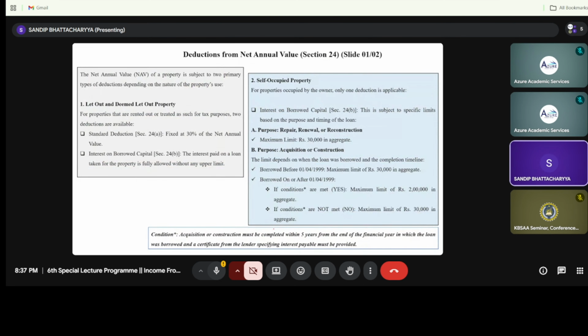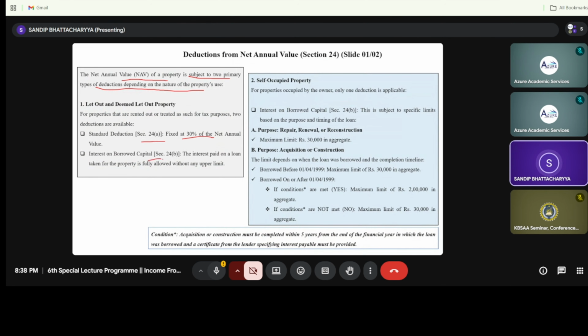So now we are moving to deductions from the net annual value, right? The net annual value of the property is subject to two primary deductions depending on the property use. From the gross annual value, we need to calculate the municipal taxes. After deduction of municipal taxes, we will calculate the net annual value. The first deduction is section 24A, that is 30% of NAV, as we have just discussed.